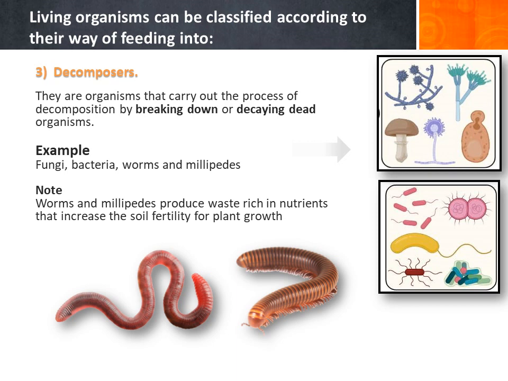So after an animal, for example the crocodile that was a tertiary consumer, dies, the decomposers feed on this dead crocodile body, and they break down or decay the dead organism to feed on it. And there are many examples of decomposers, like fungi, bacteria, worms, and millipedes.